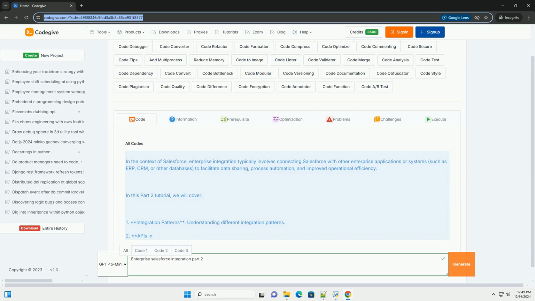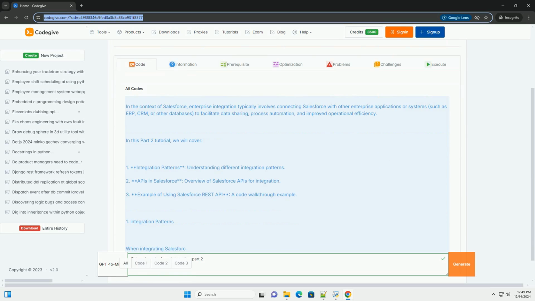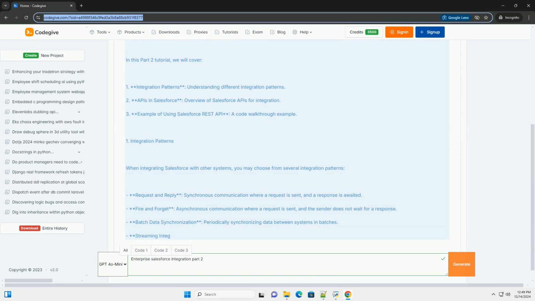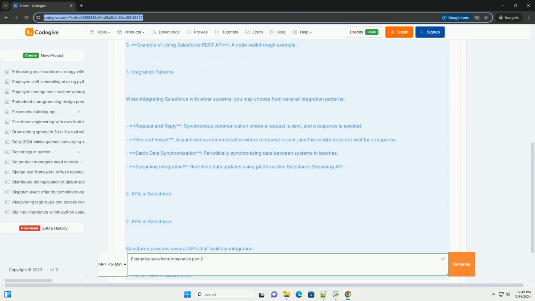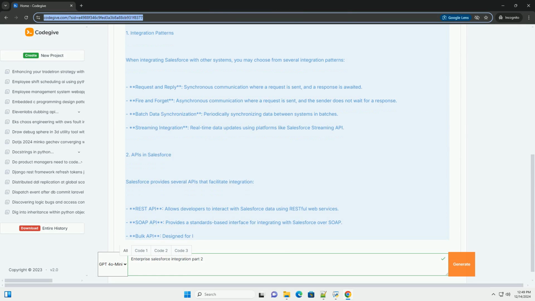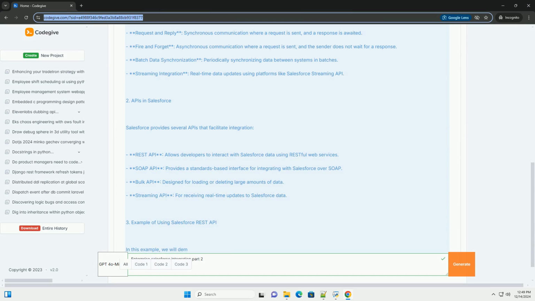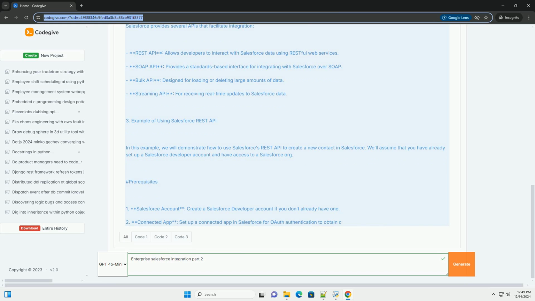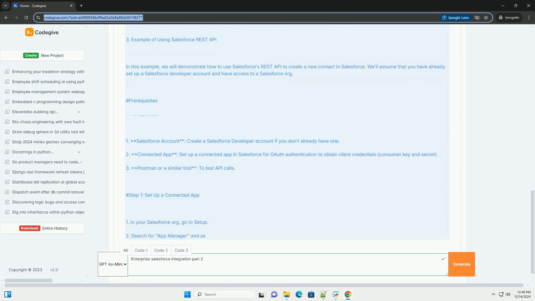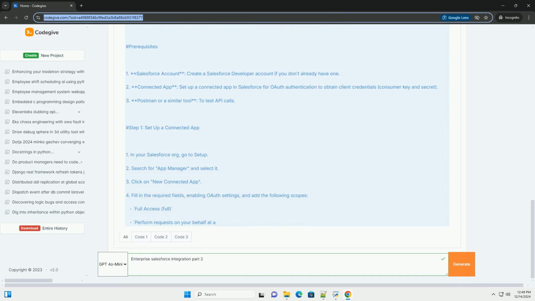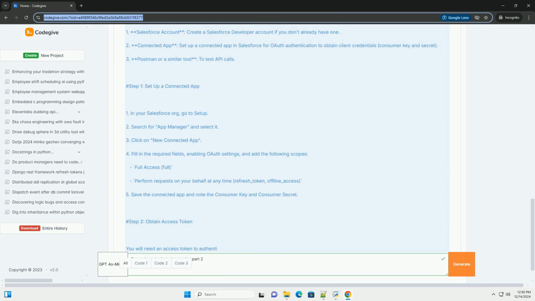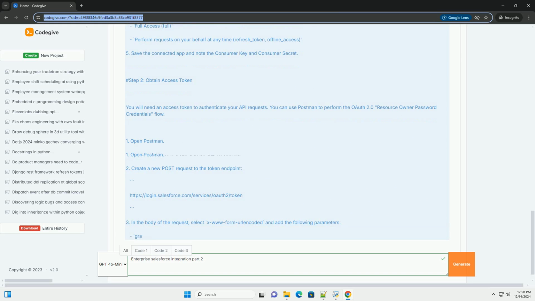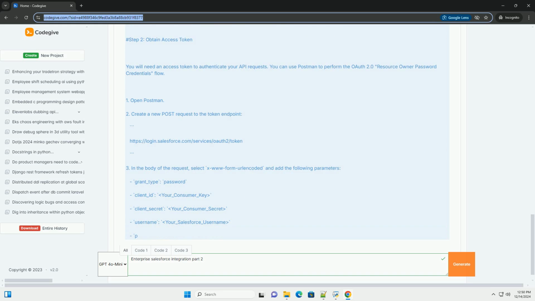In the context of Salesforce, enterprise integration typically involves connecting Salesforce with other enterprise applications or systems, such as ERP, CRM, or other databases, to facilitate data sharing, process automation, and improved operational efficiency. In this Part 2 tutorial, we will cover: 1. Integration patterns, understanding different integration patterns. 2. APIs in Salesforce, overview of Salesforce APIs for integration. 3. Example of using Salesforce REST API, a code walkthrough example.